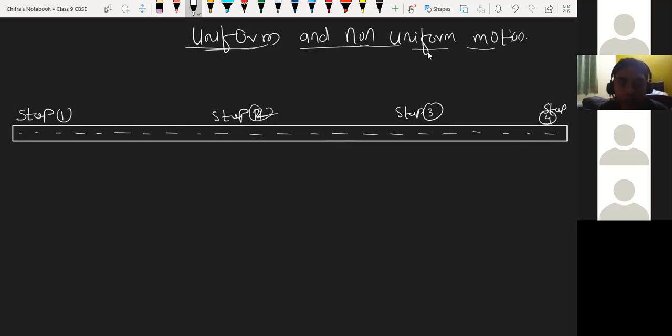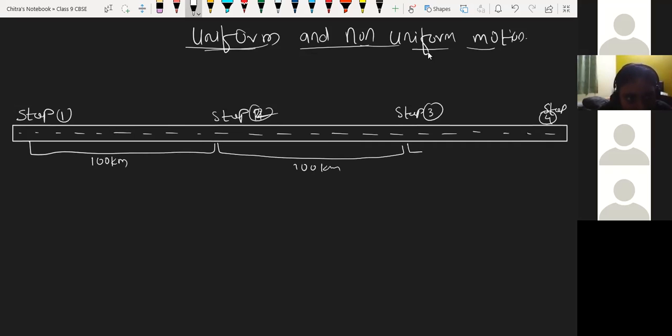Suppose the distance between stop 1 and stop 2 is 100 kilometers. From stop 2 to stop 3 again 100 kilometers, and from stop 3 to stop 4 again 100 kilometers. So the distance we have taken is equal. I am writing here: equal distance.